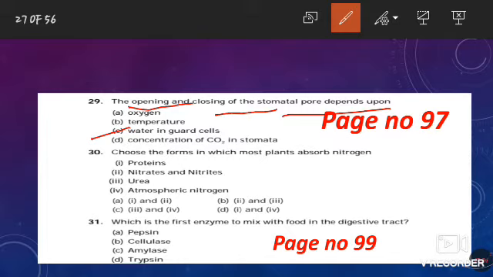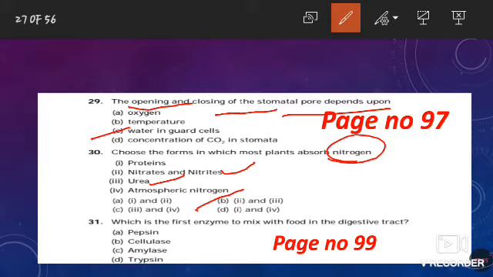Now the next question, choose the form in which plants absorb nitrogen. Plants mostly absorb nitrogen in the form of nitrates, nitrites and urea. So the correct option for this question is B, that is nitrates, nitrites and urea.